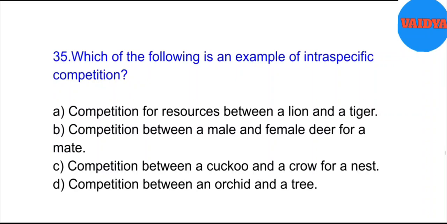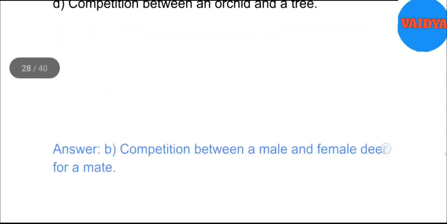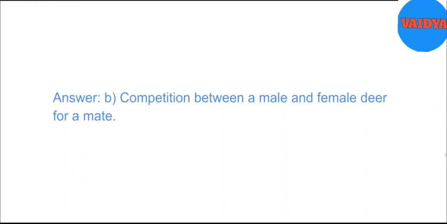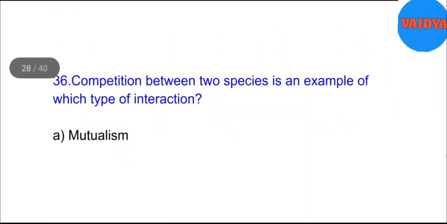35. Which of the following is an example of intraspecific competition? A. Competition for resources between a lion and a tiger. B. Competition between a male and female deer for a mate. C. Competition between a cuckoo and a crow for a nest. D. Competition between an orchid and a tree. Answer. B. Competition between a male and female deer for a mate.